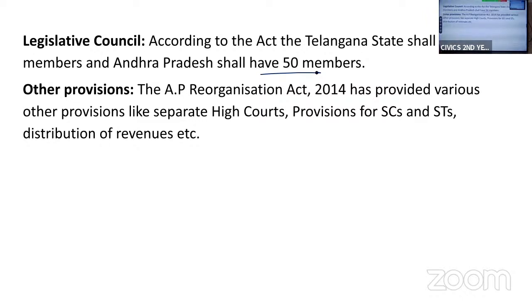And other provisions of this act were like both the states will have separate high courts. Special provisions were given for scheduled castes and scheduled tribes, and some steps were taken for the distribution of revenues. Okay, so this was your AP Reorganization Act. I hope this is clear.